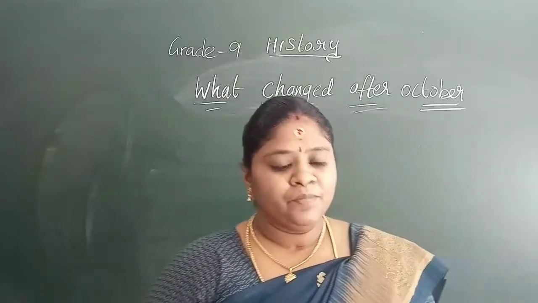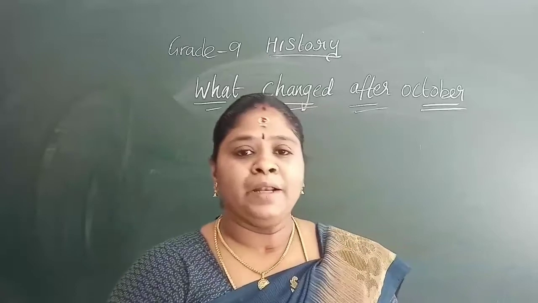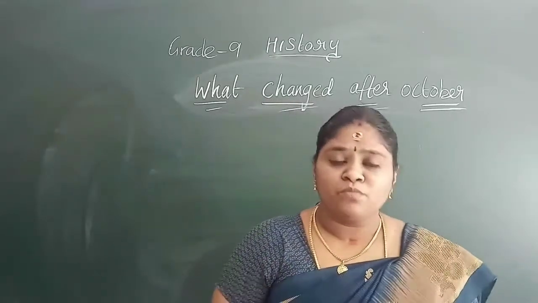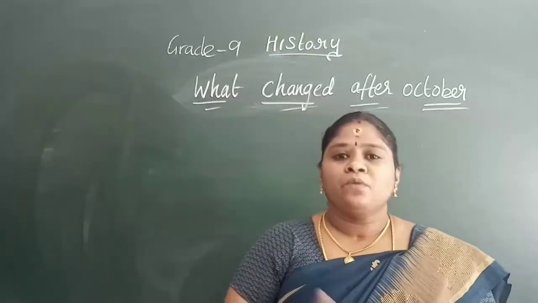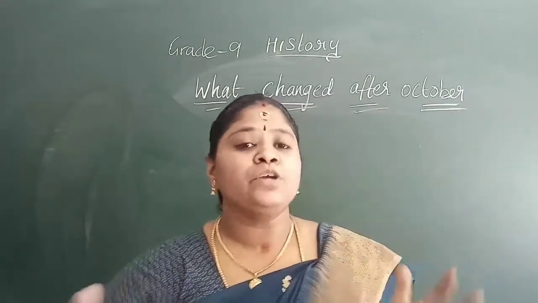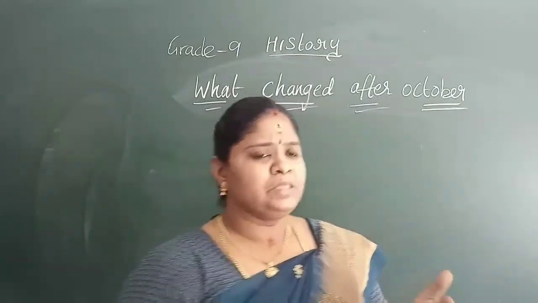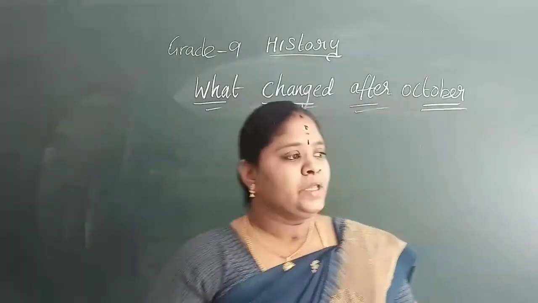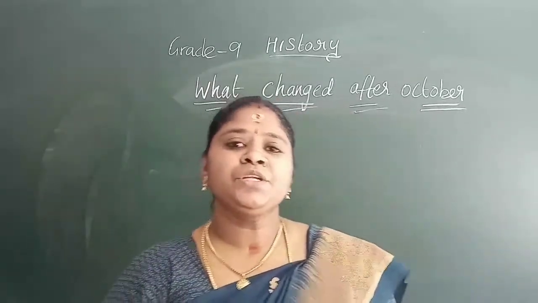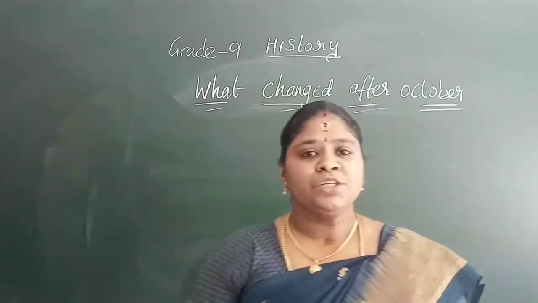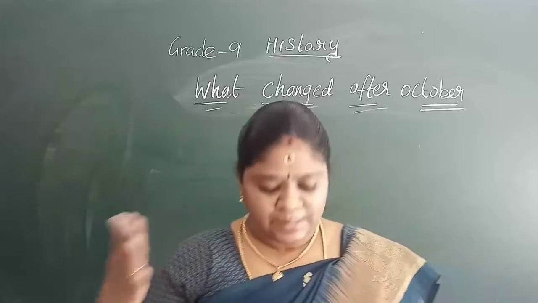They banned the old titles of aristocracy, and they changed the uniforms of the army men, with a clothing competition held in 1918. On the other side, the Bolshevik Party was renamed the Russian Communist Party in November 1917.